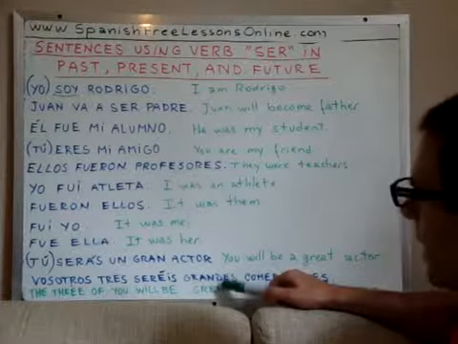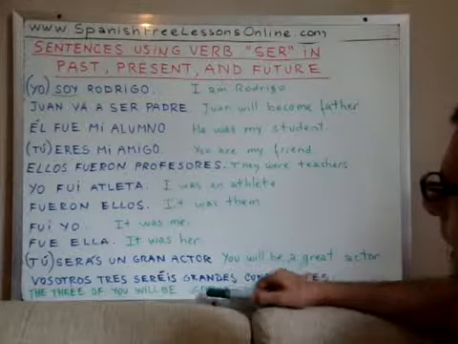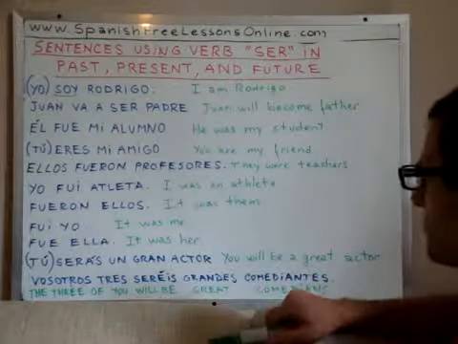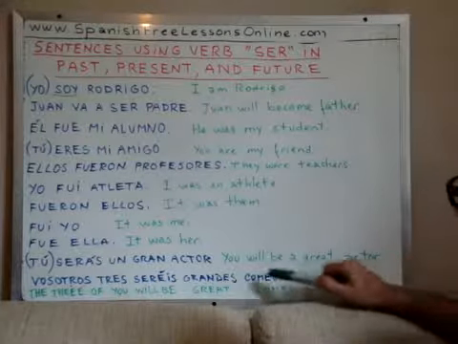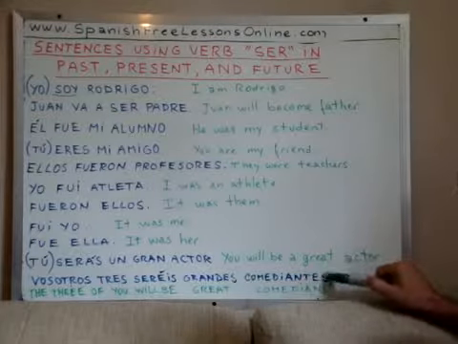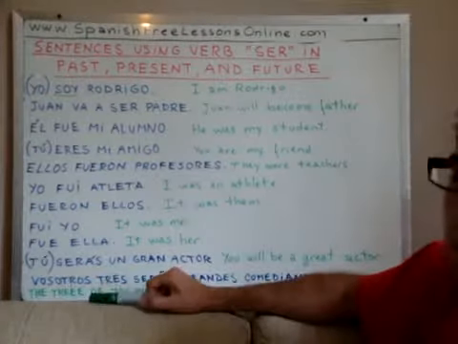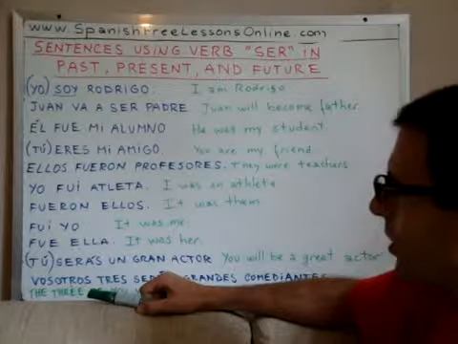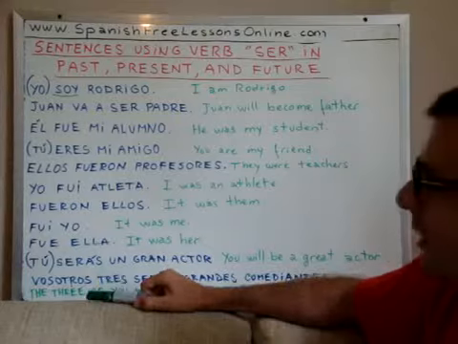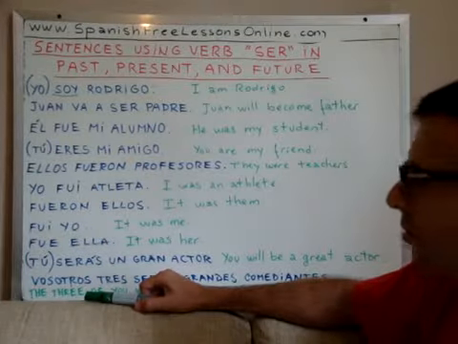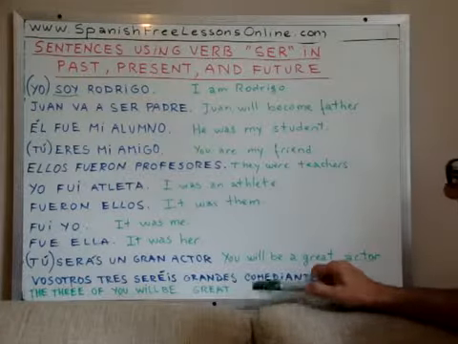So, grandes comediantes, right? Grandes for great. And since we are talking about plural, we say grandes and comediantes. So, vosotros tres, word by word, this would translate as you three, right? And it would mean the three of you. Vosotros tres seréis grandes comediantes.